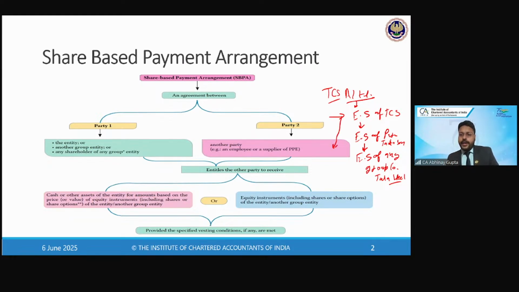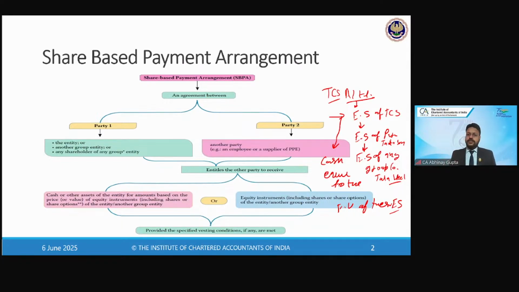Or it can pay the cash equivalent to the fair value of these equity shares, right? So instead of actually giving the equity shares itself, they can, instead of issuing the equity shares, also pay the cash as well, right? But how much cash will be paid also depends on the equity shares value, right? How many shares we have agreed upon.